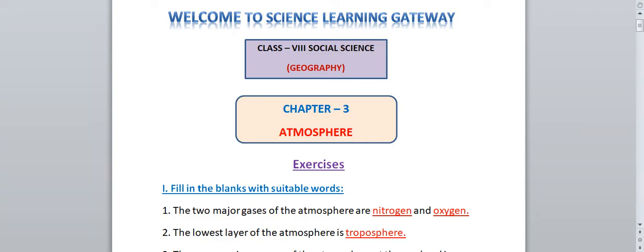So today we are going to discuss class 8 social science geography chapter number 3 and the name of the chapter is atmosphere. In this tutorial I am going to discuss all the question answers given in the textbook of geography from chapter number 3 atmosphere. I will explain each and every question so that it will be easy for you to learn and you can score good marks in your exam. Okay, so let's start with our discussion.